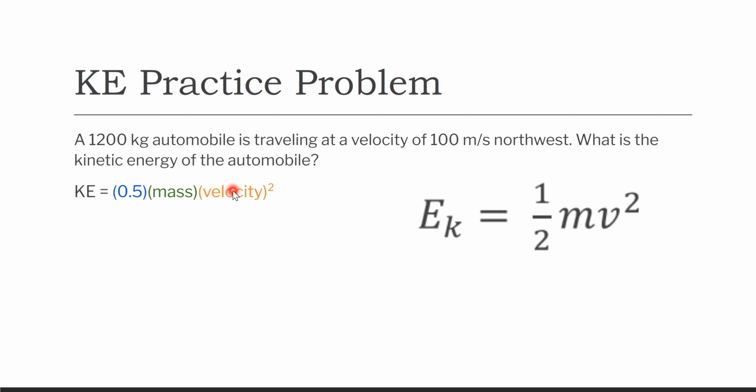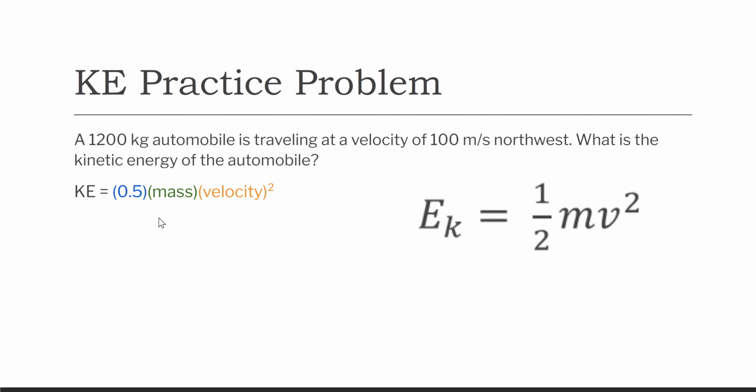Now you can do it one of two ways. If you know where the square button is on your calculator, you can use it. If you don't, you can just say 100 times 100. I want you to make sure that when you calculate it, you get the same thing I did.